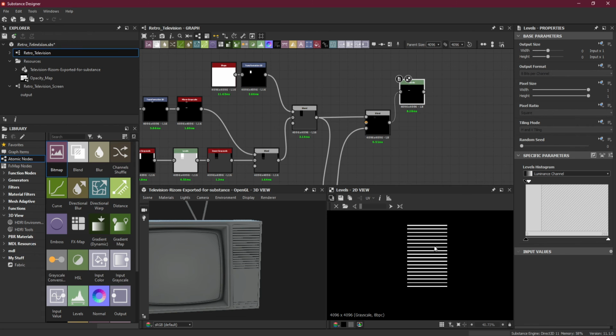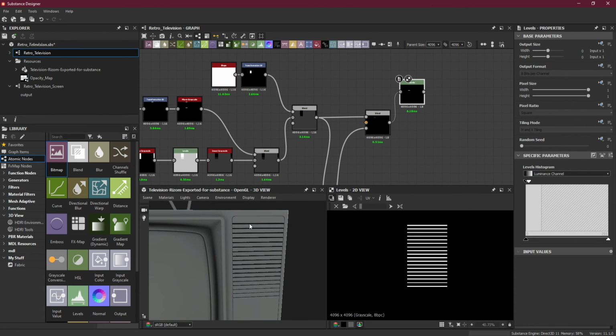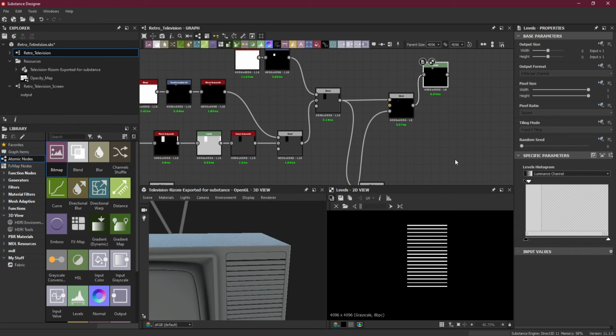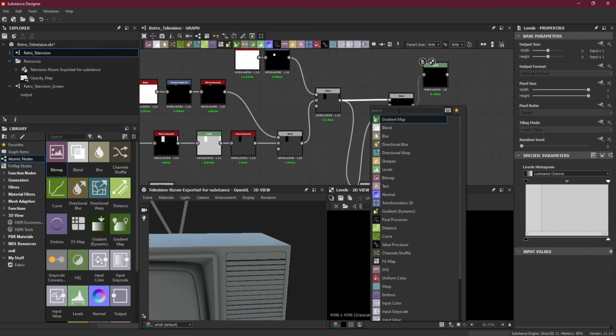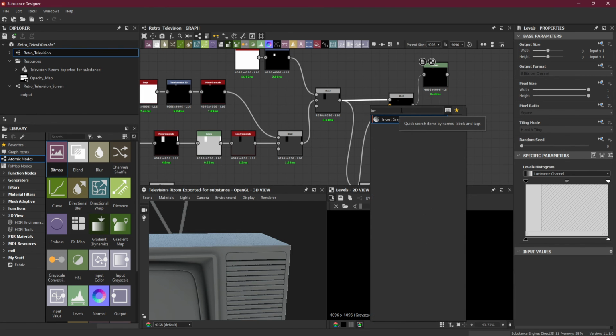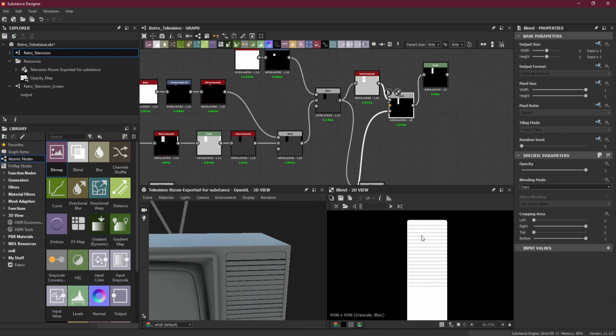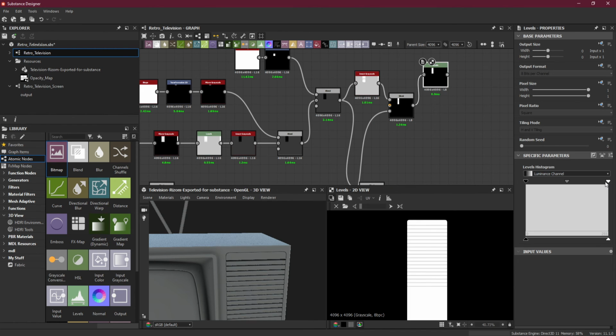So if you need it for some purpose, like for albedo or roughness or metallic, you can use this levels, or for any other purpose. Usually this is a good idea to create opacity masks. What I will do here is add an invert grayscale. Okay, something like this, we will get. And now I will play with these settings here.